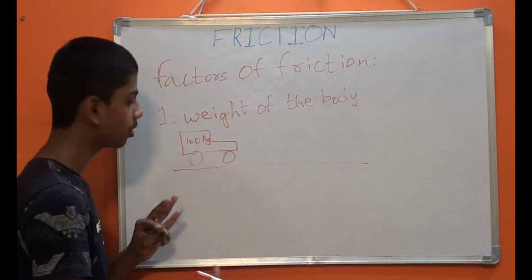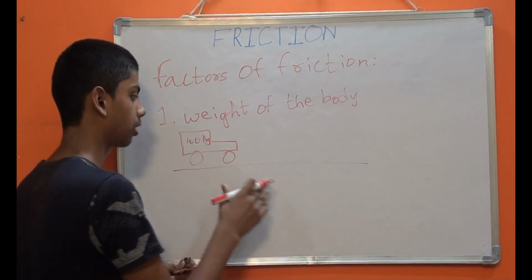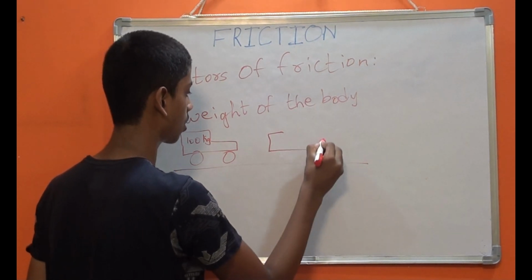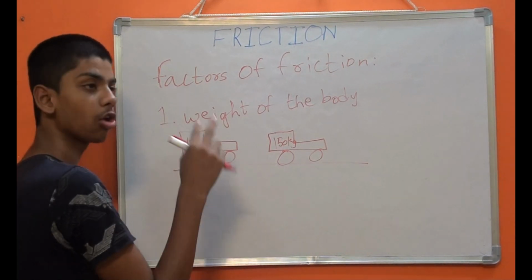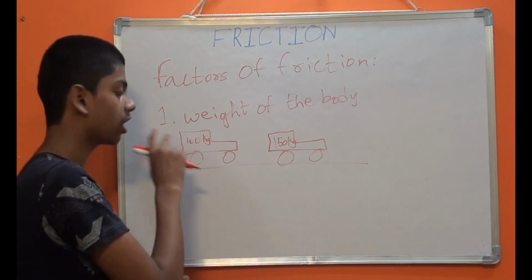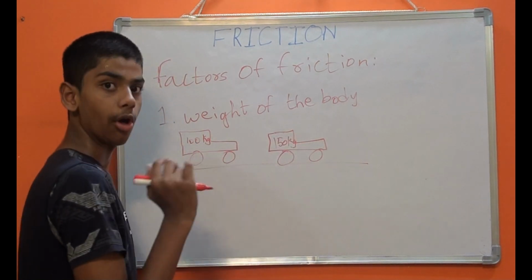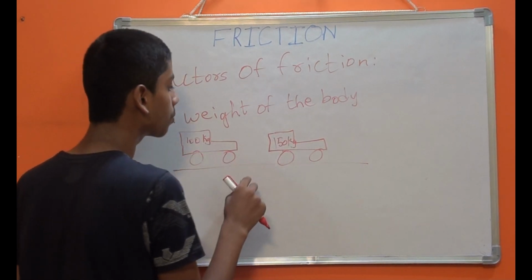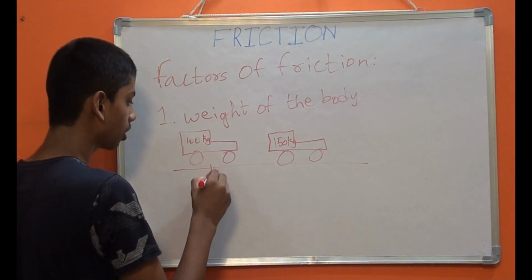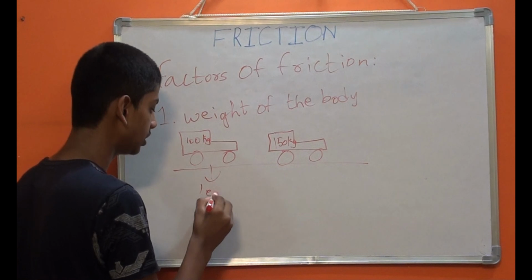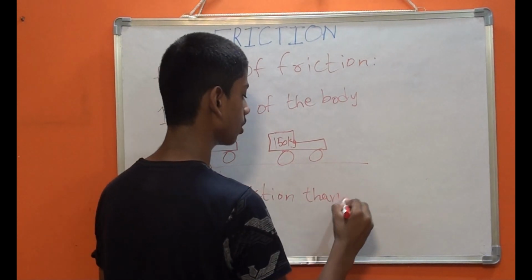Okay. Let's take two cars. Here, in the first car, people and all the stuff inside it weigh 100 kg, and in the second car, all the stuff and people weigh up to 150 kgs. Then this car would experience less friction than the other car.